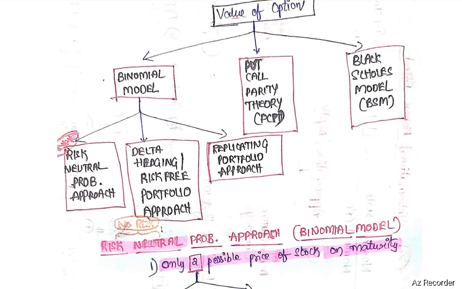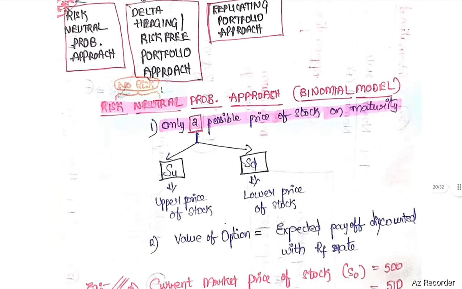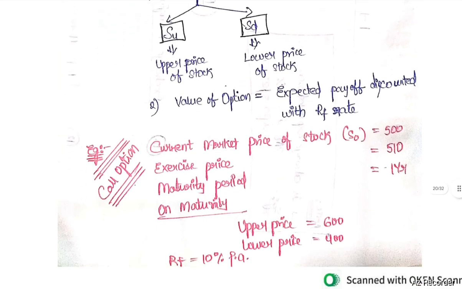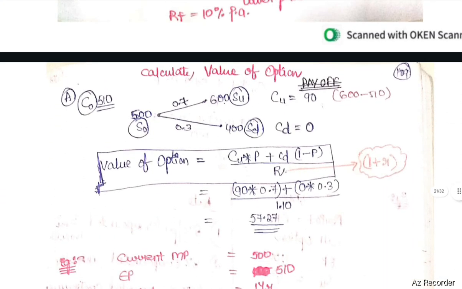As per binomial model, it assumes that there will be no risk. Only two possible prices of stock on maturity exist: SU, upper price of the stock; SD, lower price of the stock. Here, value of option equals expected payoff discounted with RF rate. RF means risk-free rate of return. Next, how to calculate value of option? In case of call option, value of option is CU into P plus CD into 1 minus P, whole divided by R. Here R means, in general case, 1 plus R.